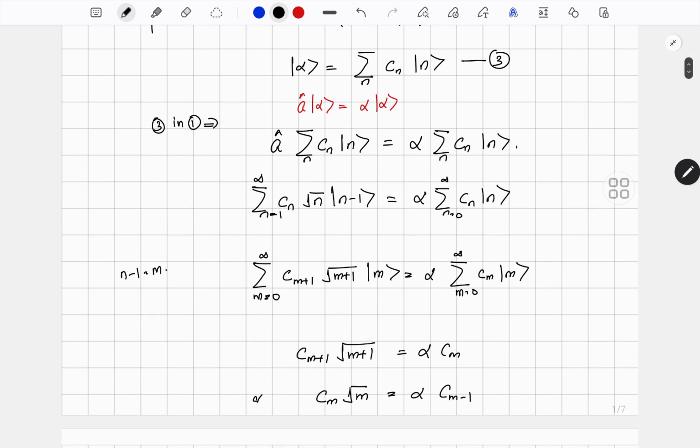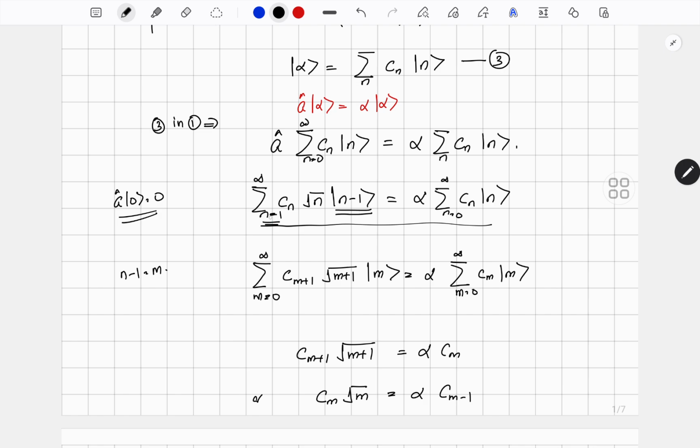Now in order to equate the coefficients, here the summation starts from n equal to 1, because n equal to 0 is not possible here, because the ket inside starts from n minus 1. Now the lowest possible number state is ket 0. So therefore here the summation must start from 1. Initially it is from 0 to infinity, but here it must be from n equal to 1. The reason is A acting on ket 0 is 0, it vanishes. So the n equal to 0 term would not be available in this particular equation. That is why I have changed to n equal to 1.